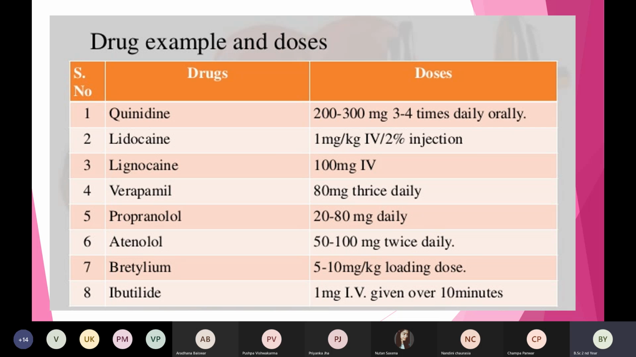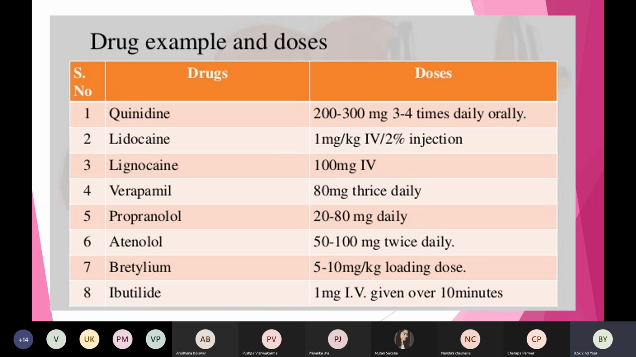So in antiarrhythmic agents, there are so many medicines that we can give to the patient. First of all, there is a medicine we call quinidine. The dose of quinidine is 200 to 300 mg. We can give it 3 to 4 times, or TDS or QID, in oral form. It can come in tablet form or capsule form, so we will give this orally by mouth.